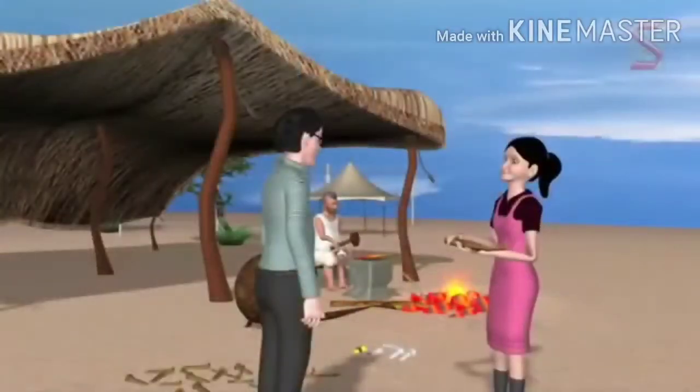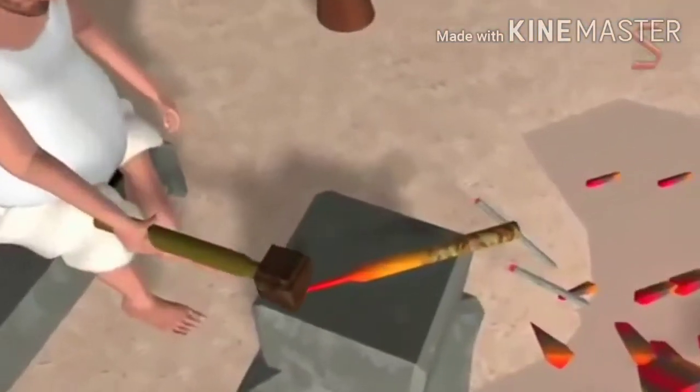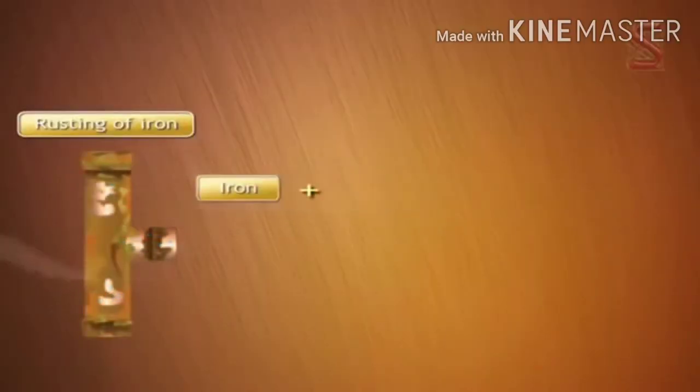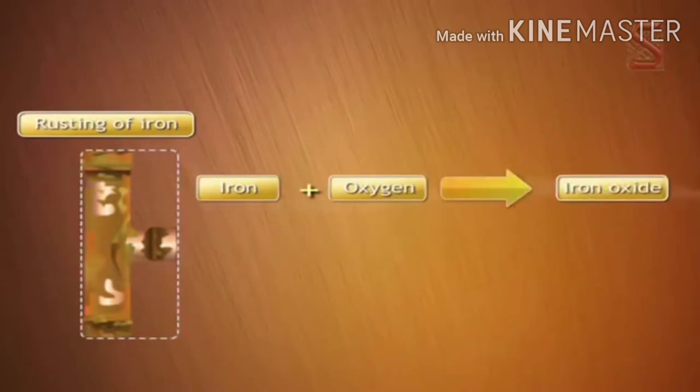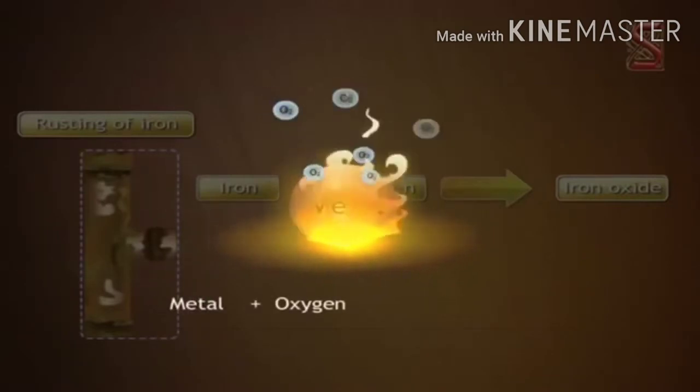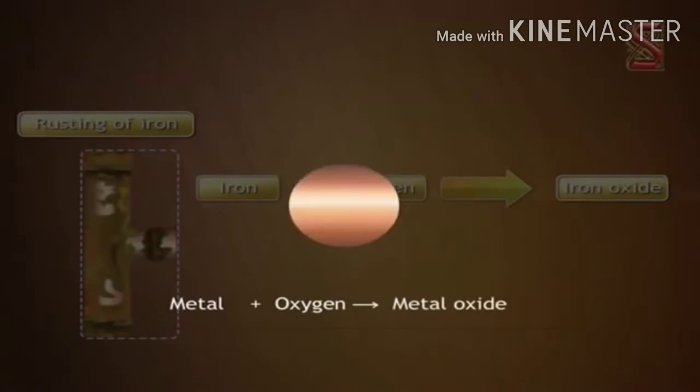Dad, why has this iron rod turned like this? It's rusted. Iron reacts with atmospheric oxygen and moisture to form iron oxide, which is commonly known as rust. Metals react with other elements in a variety of ways. Metals burn in the presence of oxygen to form metal oxides, which are basic in nature.